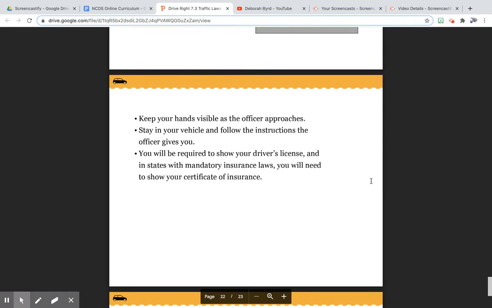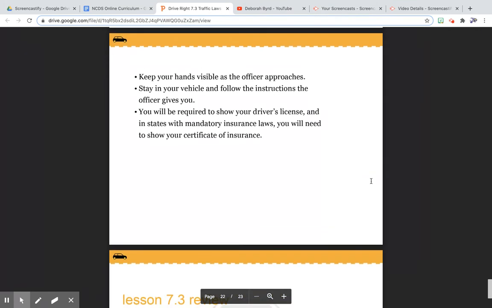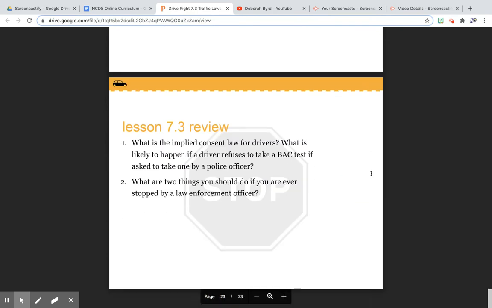Keep your hands visible as the officer approaches. Stay in your vehicle and follow the instructions the officer gives you. You'll be required to show your driver's license, and in some states with mandatory insurance laws, you will need to show your certificate of insurance.